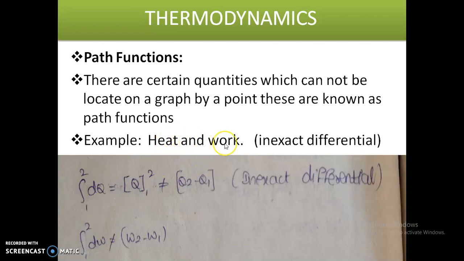Examples: heat and work. These are inexact differentials.